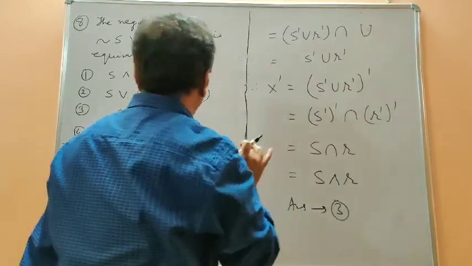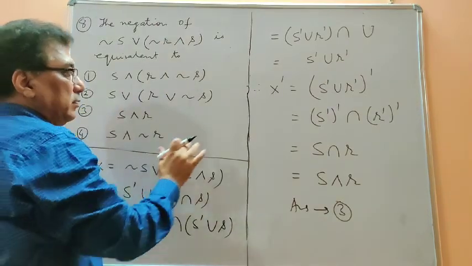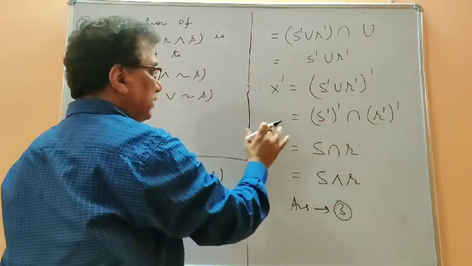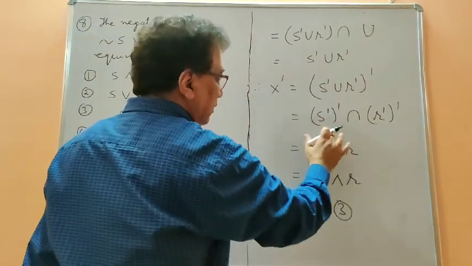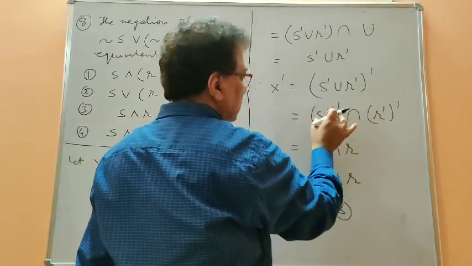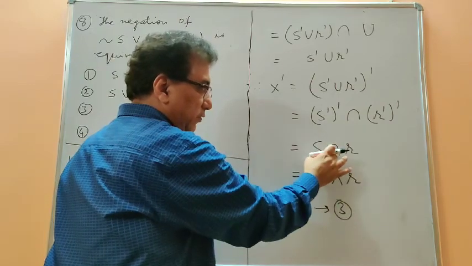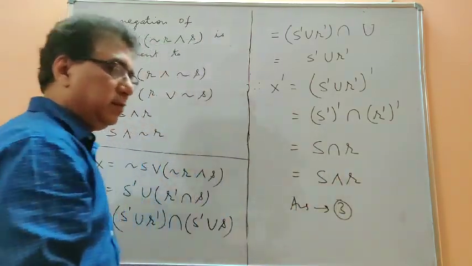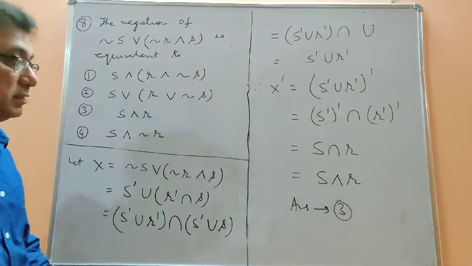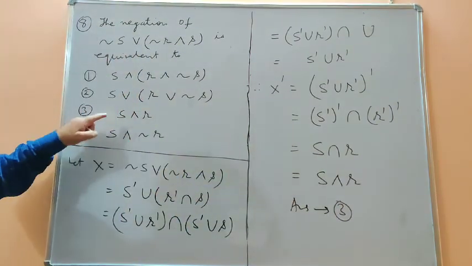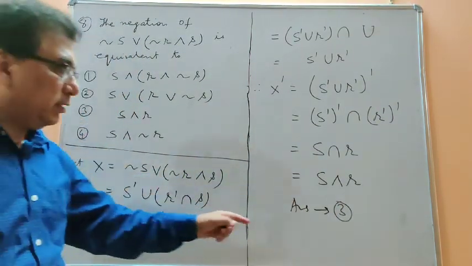Now since we have to find the negation, I have taken the complement on both sides, so X dash gives you a dash on this expression. Again by De Morgan's law I have written it in this way, and then I have converted the symbol by not, sorry, this is AND. Okay, so this is fitting here, option number 3, so your answer is 3.